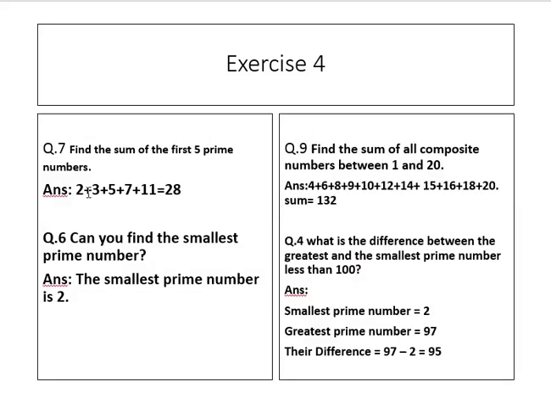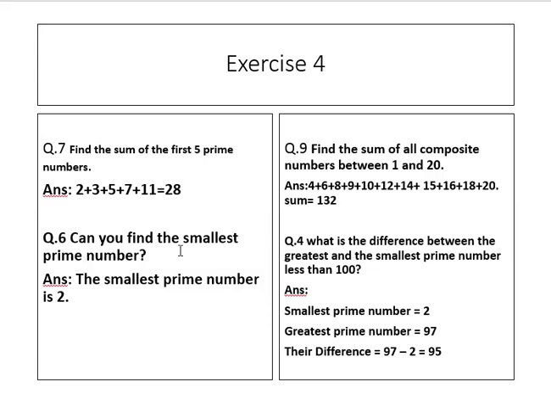Exercise 4. Find the sum of the first 5 prime numbers. The first 5 prime numbers are 2, 3, 5, 7, 11. 2 plus 3 plus 5 plus 7 plus 11 equals 28. What is a prime number? A number that is divisible only by 1 and itself is known as a prime number.